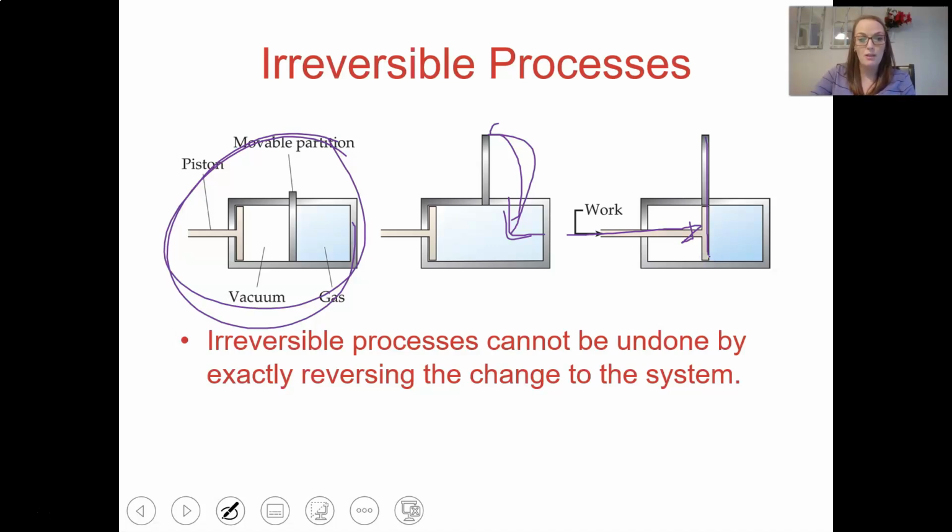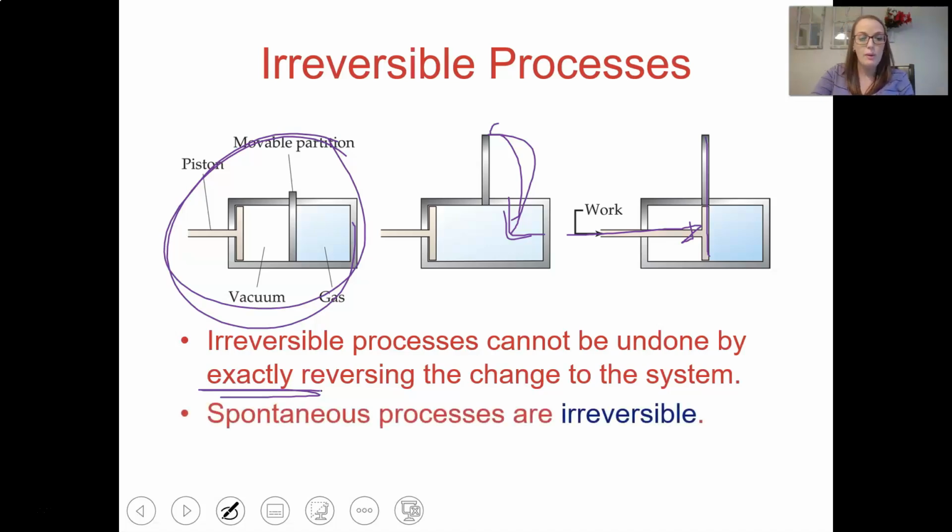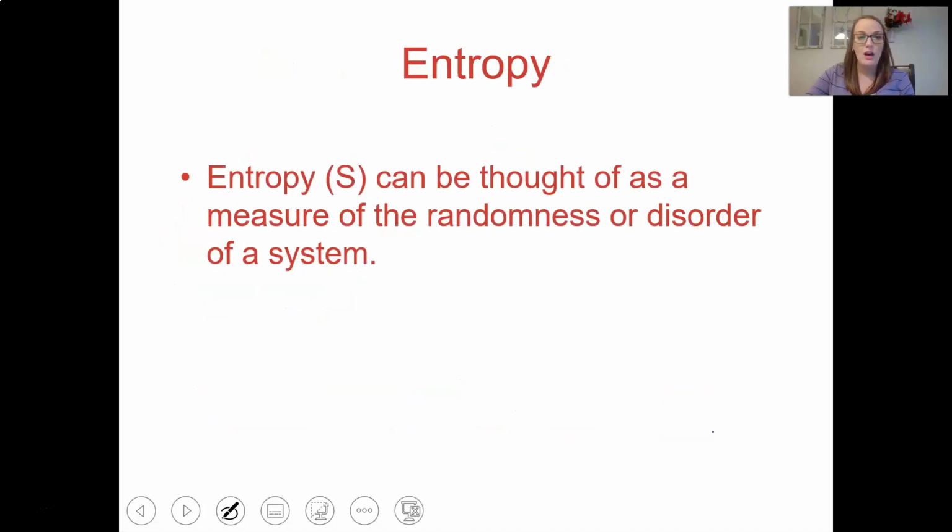Irreversible processes cannot be undone exactly by reversing the change, but that doesn't mean they can't be undone at all. So spontaneous processes are irreversible. Everything we do is considered irreversible in this class. So that's a little bit about spontaneity.